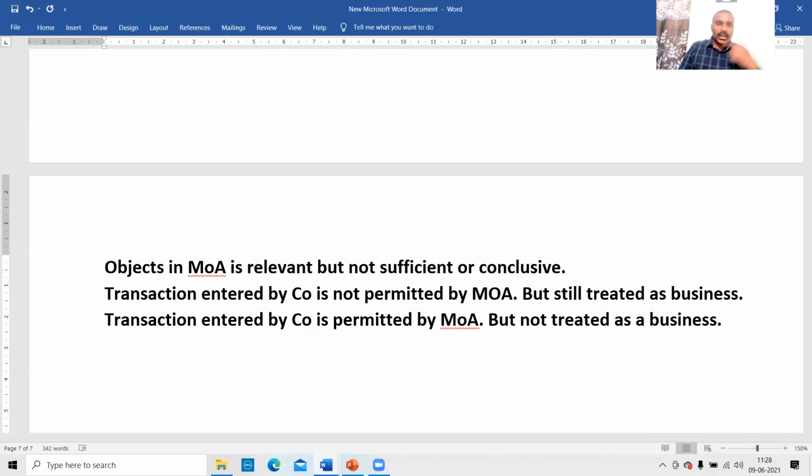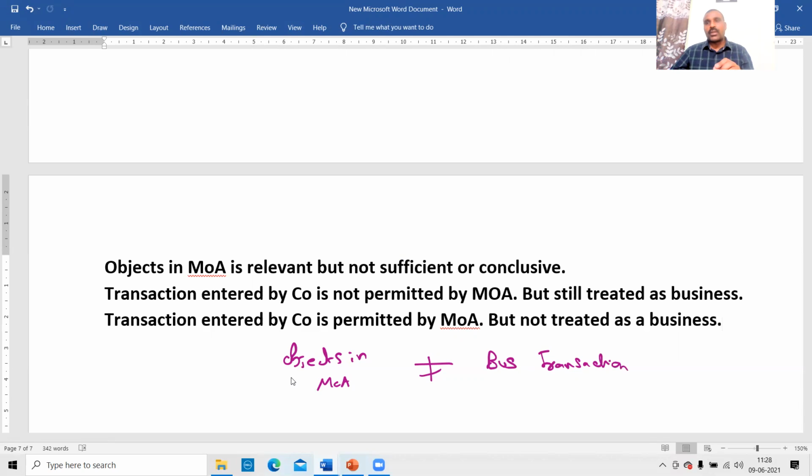No. Sometimes even though it is not covered in the MOA, there is a chance of treating it as a business. Sometimes even though it is permitted by the MOA, there is a chance of exclusion. Therefore, objects clause in MOA is equal to business transaction, not correct. This is a blunder statement. Objects in MOA is not equal to business transaction. Don't equate that.